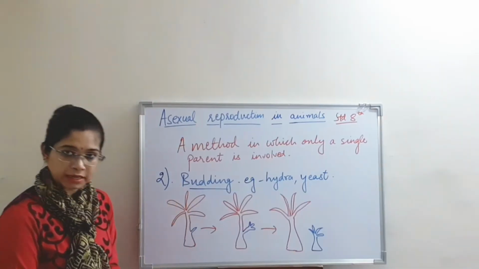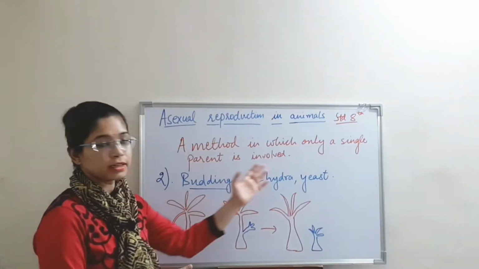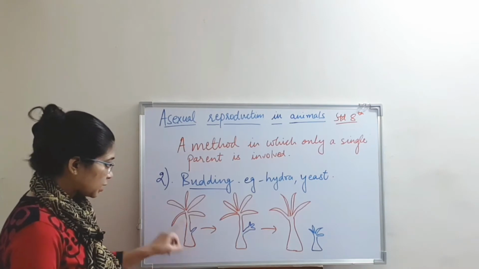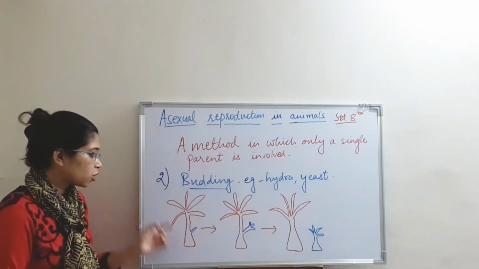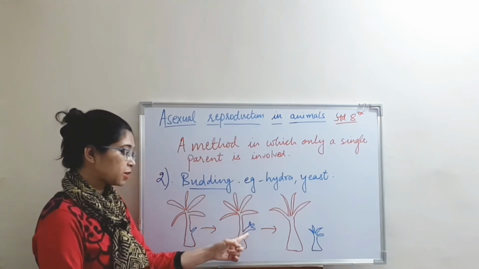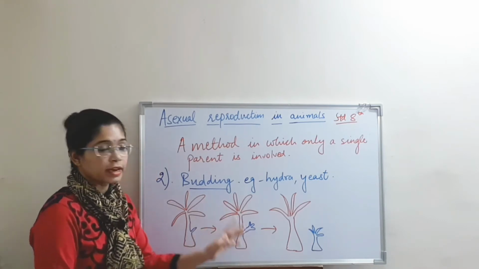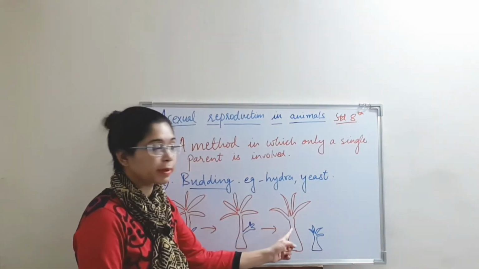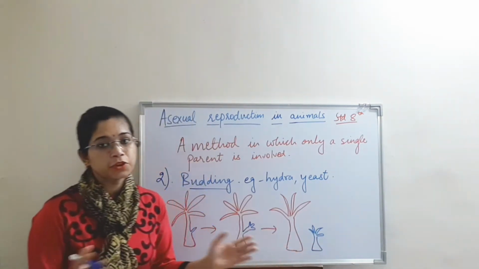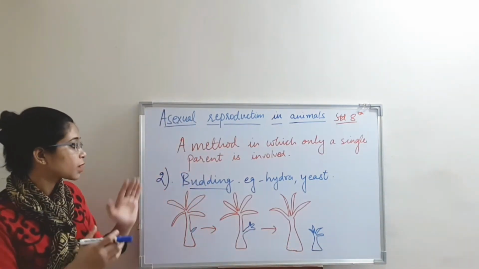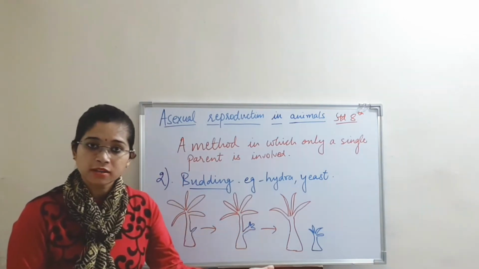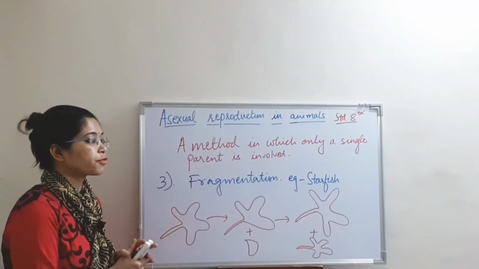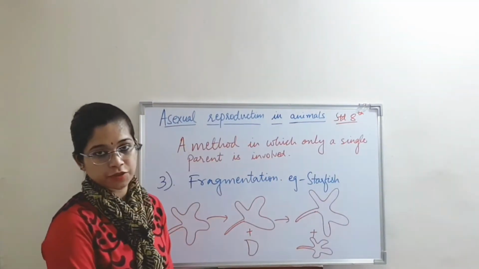The second type is budding, which is mostly seen in hydra and yeast. You see, this is the structure of hydra. This blue colored part shows the outgrowth in the body of the hydra. In this diagram you are able to see that this bud or outgrowth has produced an extension like the parent. In this part it gets detached from the parent and grows into an individual organism. This is a type in which an organism gives rise to a new organism because of the production of an outgrowth. The third type is fragmentation, which is mostly seen in starfish.